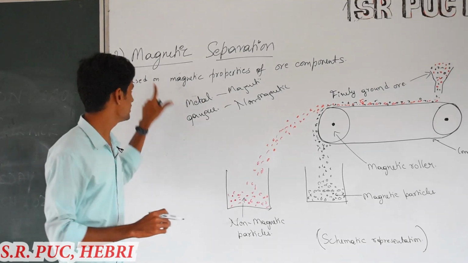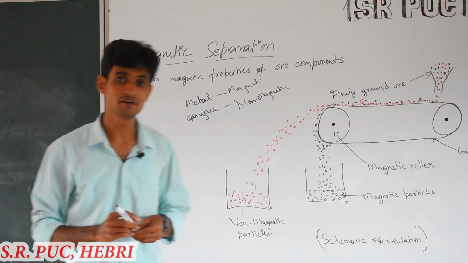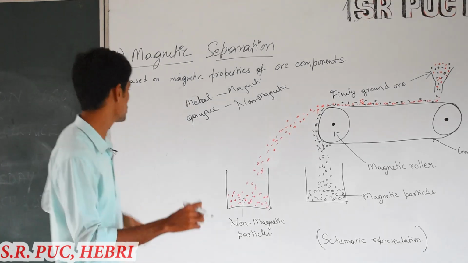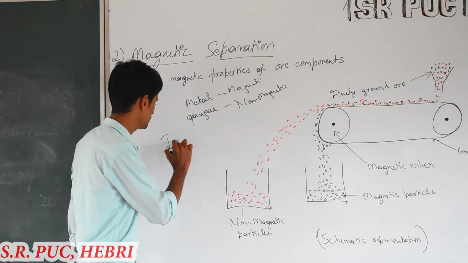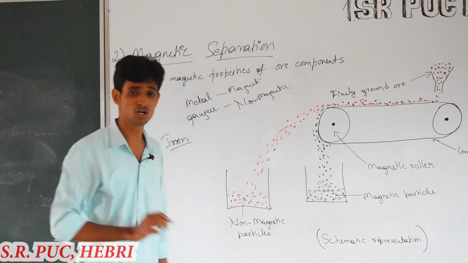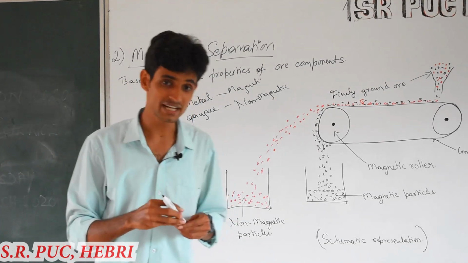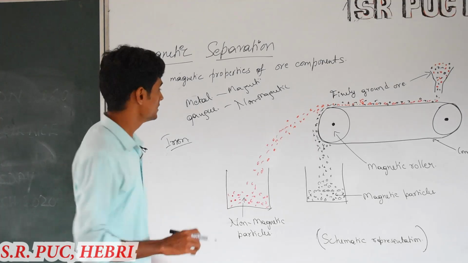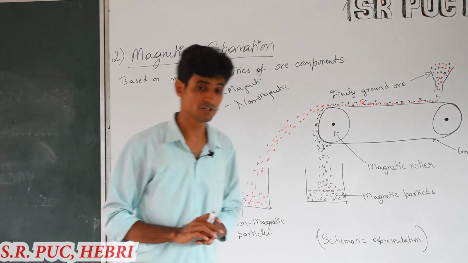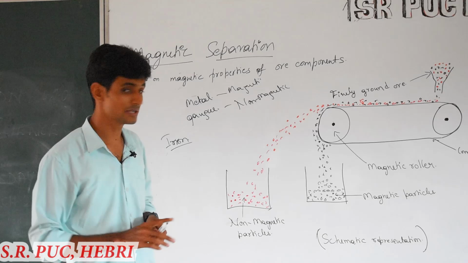This kind of magnetic separation is very useful in the separation of iron ores, because iron has magnetic property and it is attracted towards a magnet. Now this is a schematic representation of the magnetic separation technique.